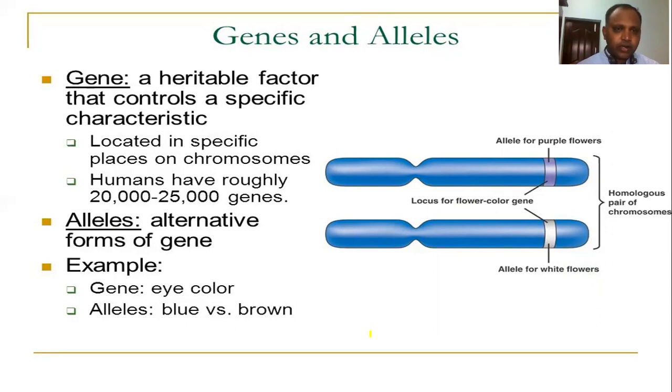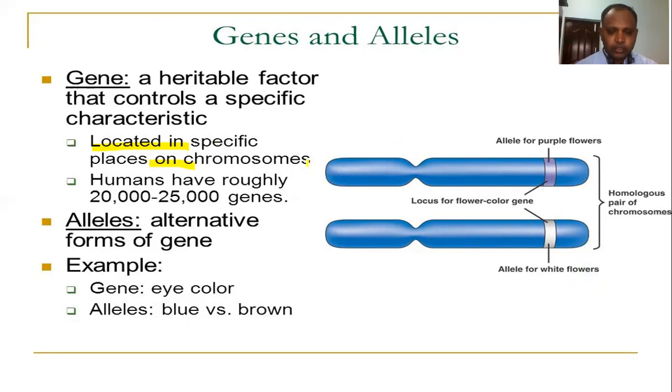You see, the genes are located in specific places on the chromosome. Where it is located, you can call that the gene locus. Okay, a locus. And in humans we have approximately 22,000 to 25,000 genes. You see here I have given a homologous pair of chromosomes.